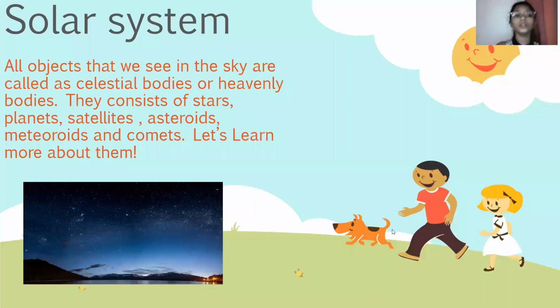Today I'm going to explain Social Studies chapter The Solar System. So let's start. All objects that we see in the sky are called celestial bodies or heavenly bodies. They consist of stars, planets, satellites, asteroids, meteoroids and comets. Let's learn all about them.